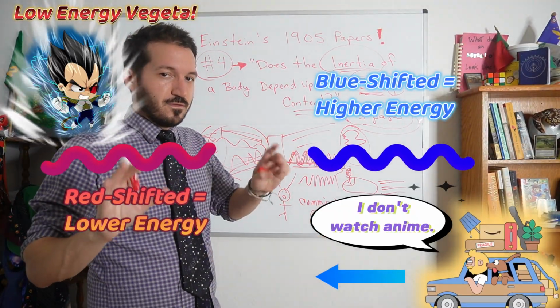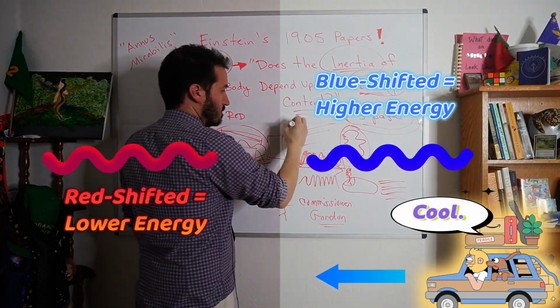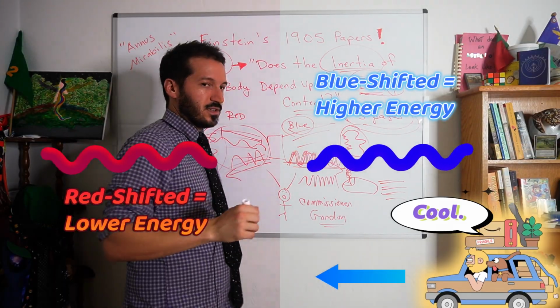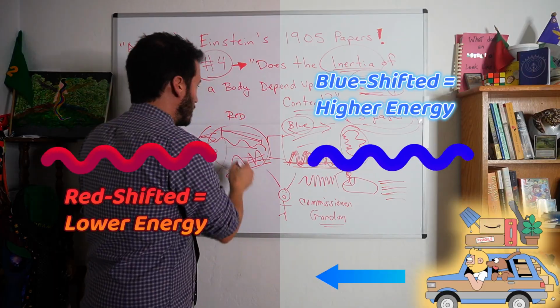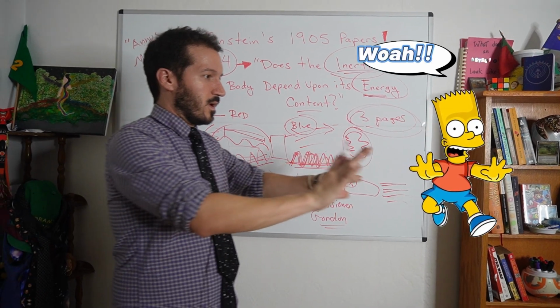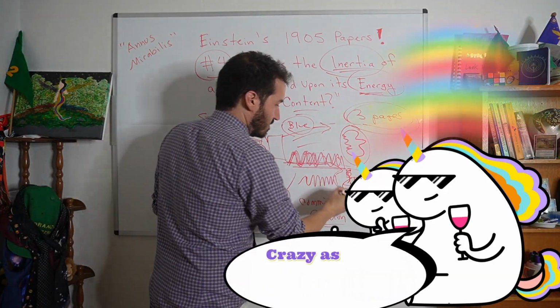If we're talking about the Doppler effect, remember, this would be redshifted over here, and this would be blue shifted over here. Because the blue has a higher energy content and it's moving towards him, more energy, higher frequency, shooting towards him. Red, just like the expansion of the universe, we know it's redshifted because it's moving away from us. So because everything is being redshifted over here, it's moving away from us, it's a lower energy content, it's moving away from our hover car, Einstein over here.